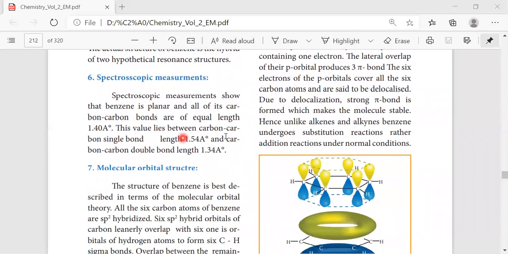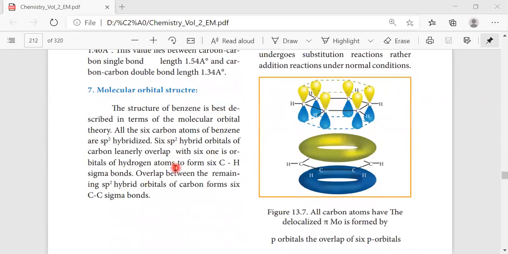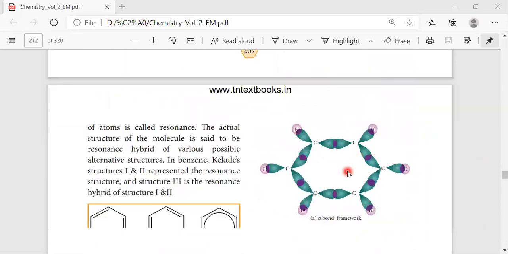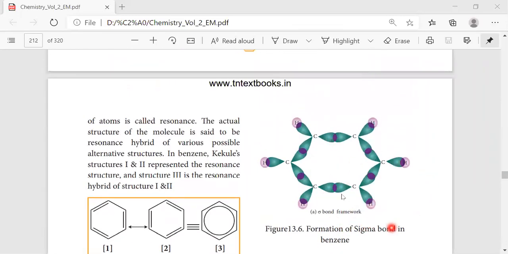In spectroscopic measurement, the spectroscopic studies show that benzene is a planar molecule, and it also has a carbon-carbon bond distance of 1.40 Angstrom. So 1 Angstrom is equal to 10 to the power minus 10 meter, right? And again, the carbon-carbon single bond lies at 1.54 Angstrom, and the double bond lies at 1.34 Angstrom.